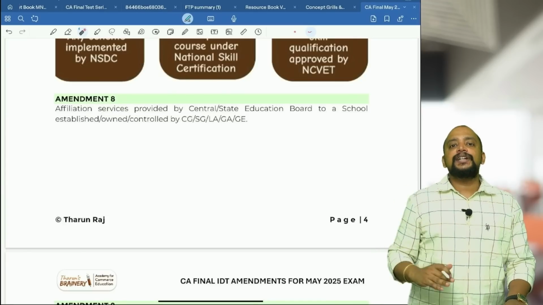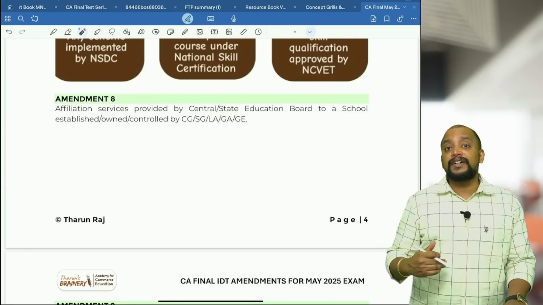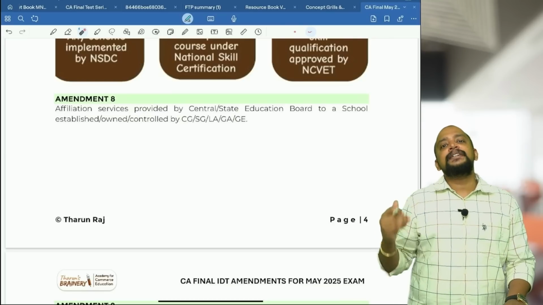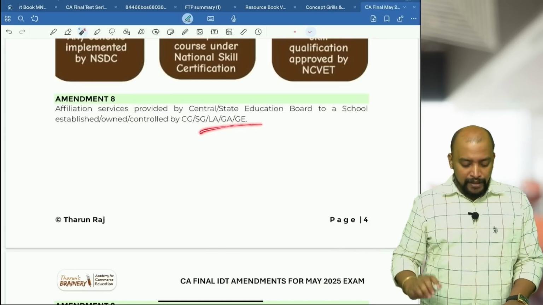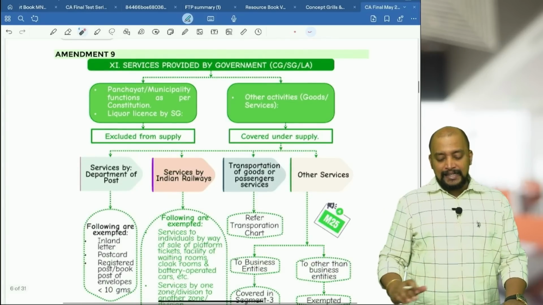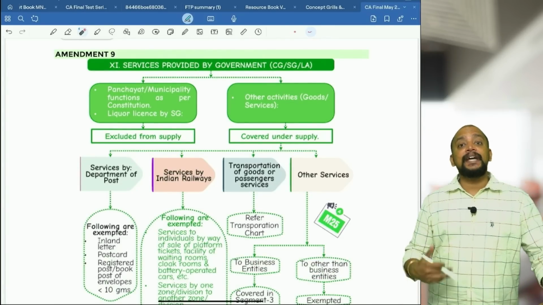So government authority is for the purpose of carrying out the functions under the constitution. Government entity is for the purpose of promoting trade or commerce. Okay, so that is about this. Next one, next amendment is services provided by government.